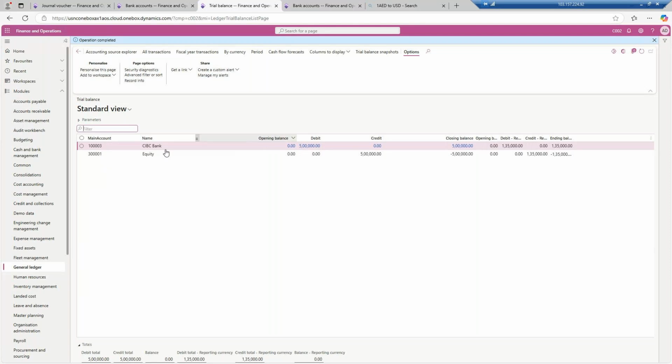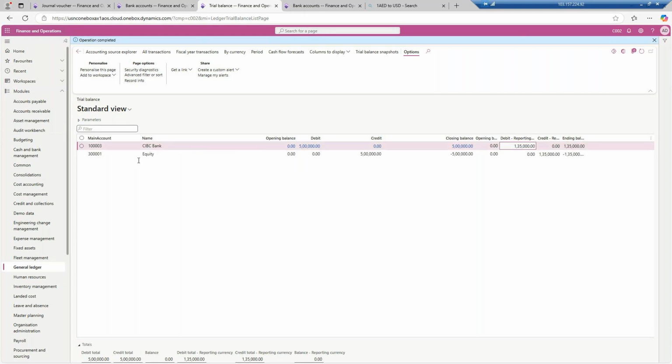See, CIBC Bank has now 5 lakh AED, which automatically gets converted into 1,35,000 USD currency. You need not do anything in it, the system automatically picks it up if your reporting currency is different. So that's why 1,35,000 USD is there with you. And then the same entries, salary entry, petty cash entry, I will do in this one also, and three times more I will repeat. So you have three more times to view to understand the whole scenario.